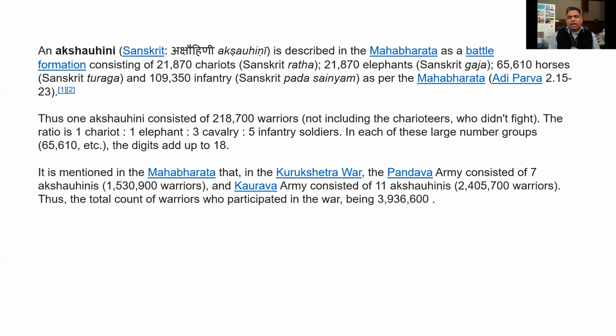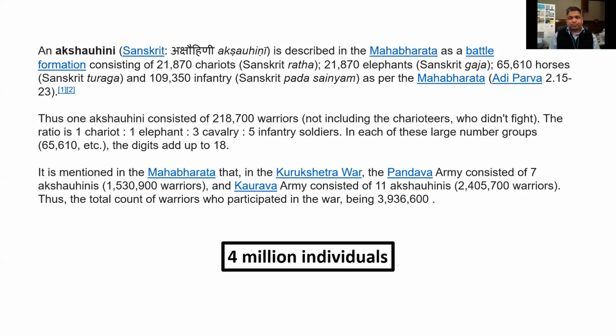The bigger point I want to bring out is this: based on this definition of Akshauhini from the Mahabharata text, if we add up all the warriors fighting in this Mahabharata war, it amounts to 4 million individuals. That is 3,936,600. We don't have to take the exact number there; approximately close enough, 4 million individuals.